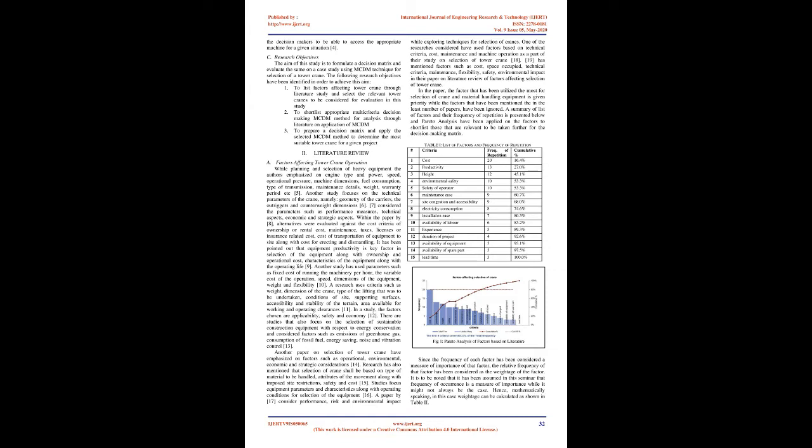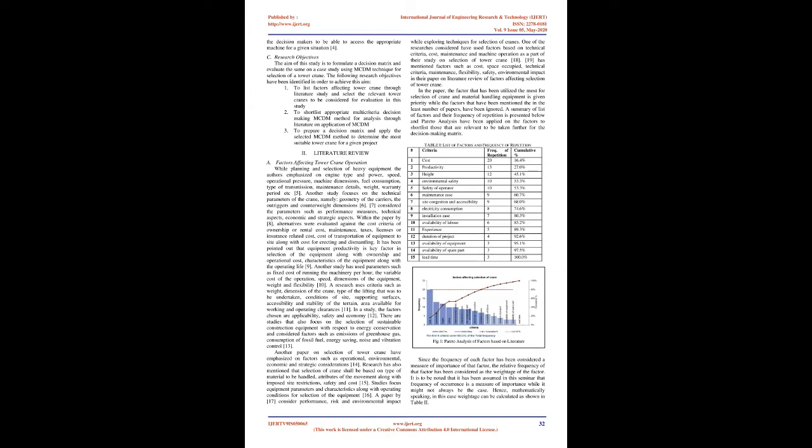1. To list factors affecting tower crane through literature study and select the relevant tower cranes to be considered for evaluation in this study. 2. To shortlist an appropriate multi-criteria decision-making (MCDM) method for analysis through literature on application of MCDM. 3. To prepare a decision matrix and apply the selected MCDM method to determine the most suitable tower crane for a given project.